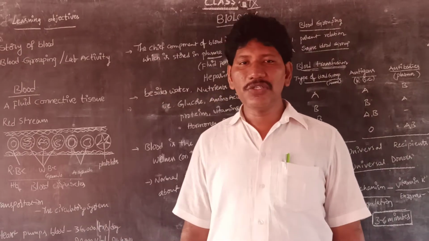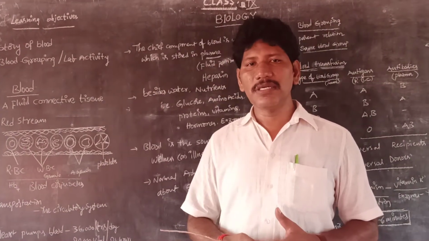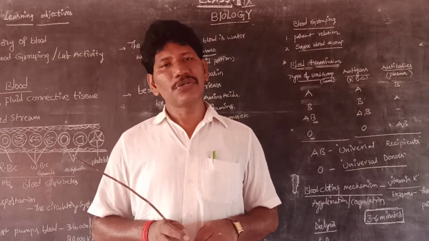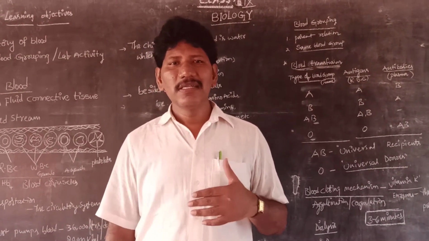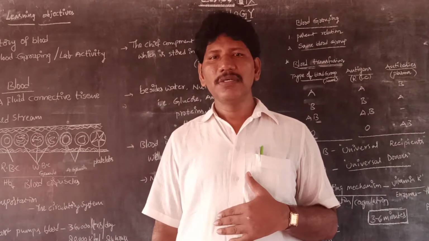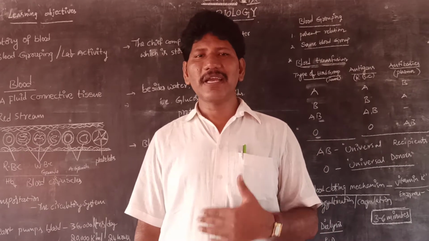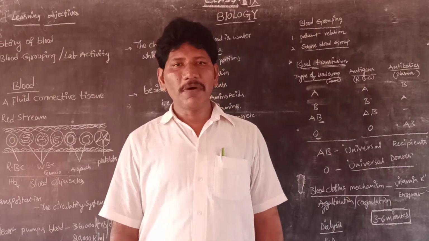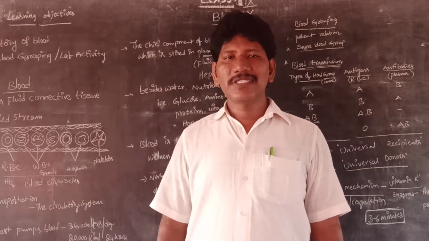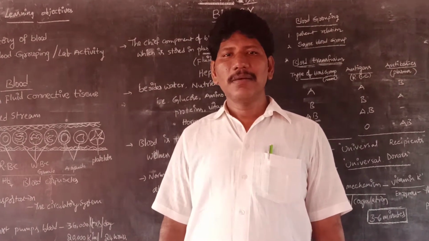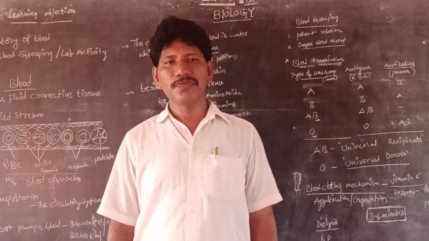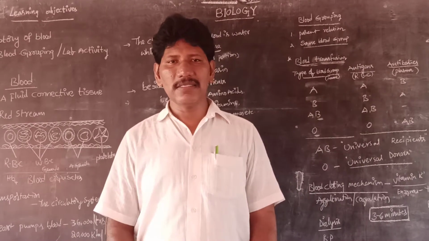Apart from these animal tissues, we already discussed epithelial tissue and connective tissue in the previous videos. Obviously, animals have 4 different kinds of tissues to perform different kinds of work. The first and foremost is epithelial tissue, which protects and covers the body. Next is connective tissue, which connects the internal organs.